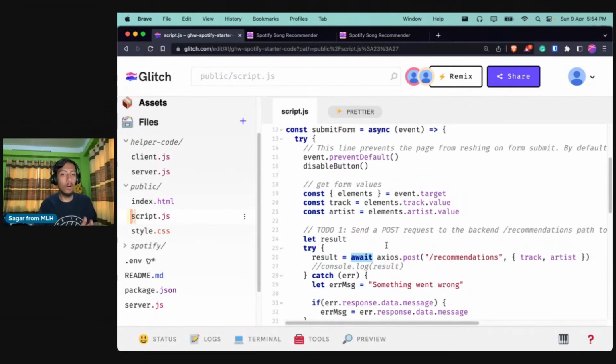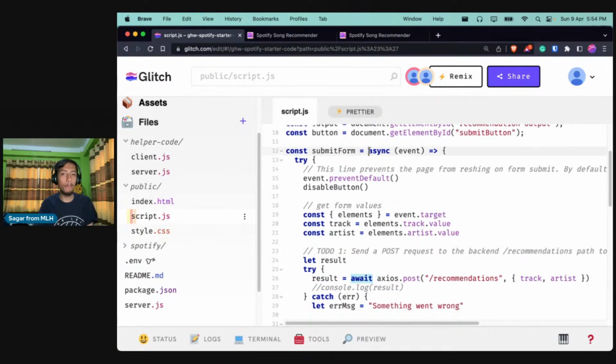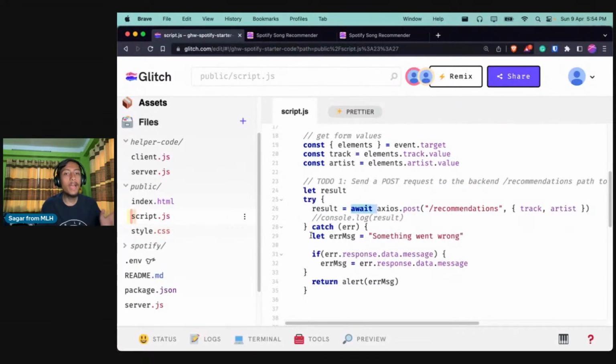And whenever you use await, you must mark the function as async, or asynchronous, before your function name, right? So in JavaScript, just make sure that you mention it as async, and you can await the response. And we did some error handling over there. So that is all we did.